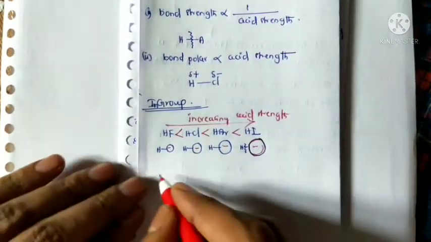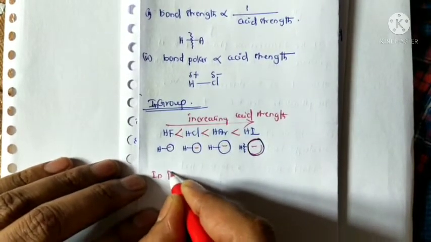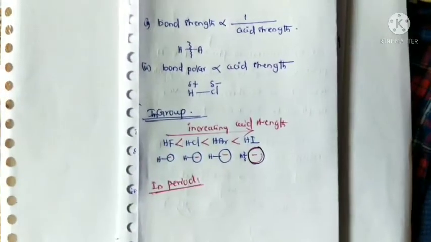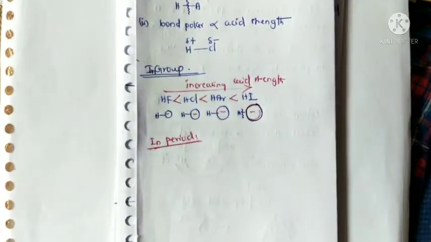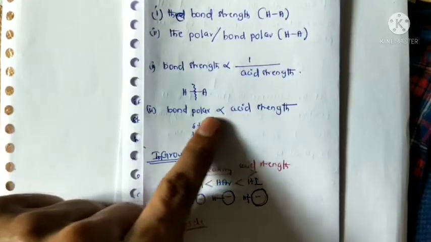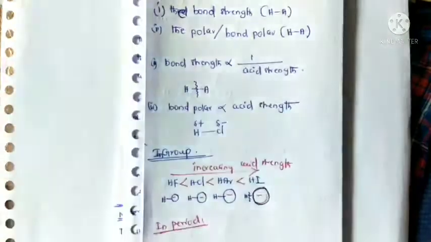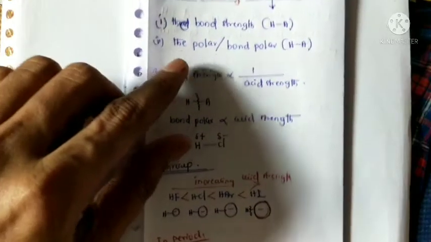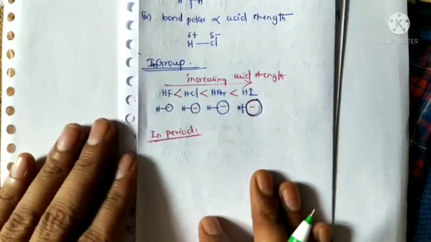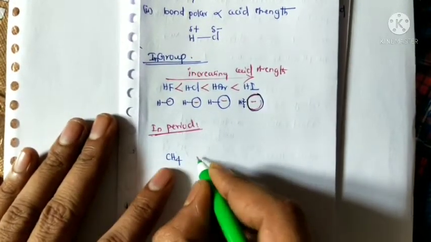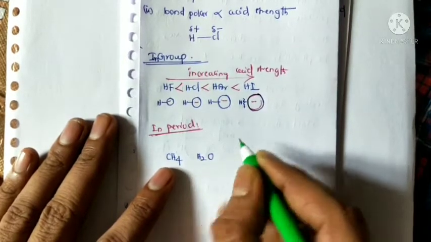So next, in period. Whenever we compare the acid strength in a period, what happens? The polarity of the bond is a more important factor compared with the bond strength. In a period we consider only bond polarity. For example, some substances are there, that is methane and water.